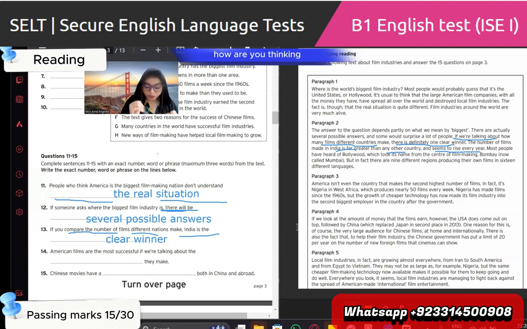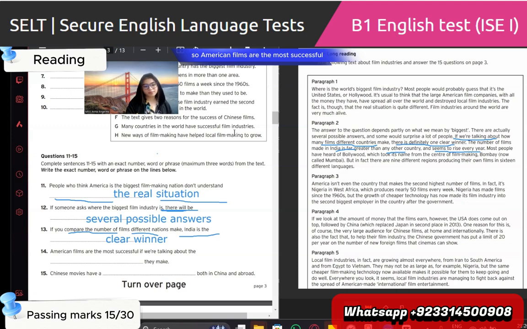Look, how are you thinking? I'm saying tomatoes, sandwiches, pizzas, and you say office work. No, you have to match it, because you're filling in the blank. That information that you have to find is related to the blank, and there are keywords in the question to help you find the information. Anyway, read 14 now.